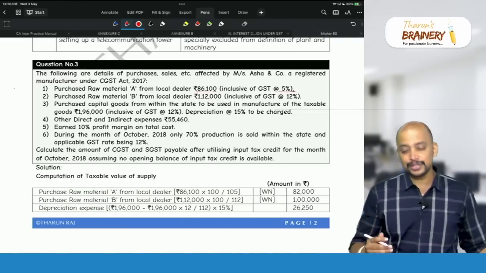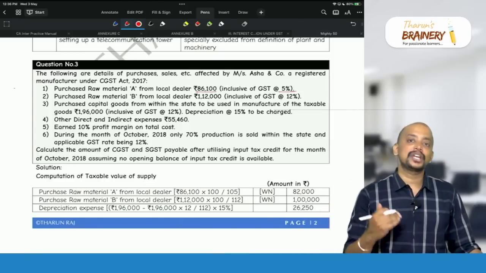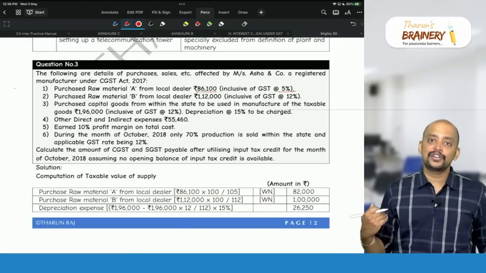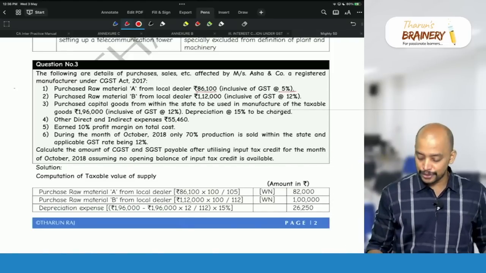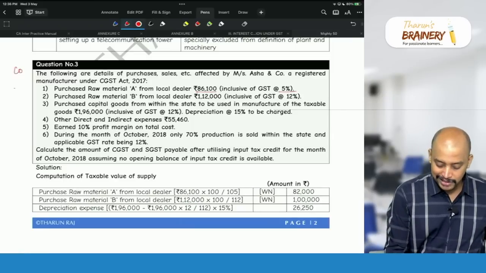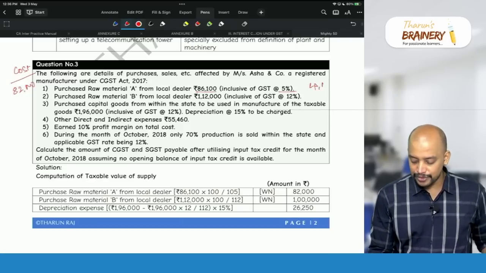We need to arrive at the sale price. So the first working note will be computation of sale price, and thereafter gross GST payable. In parallel we need to know what the ITC is also. So 82,000 should be taken towards the cost and 4,100 towards ITC.